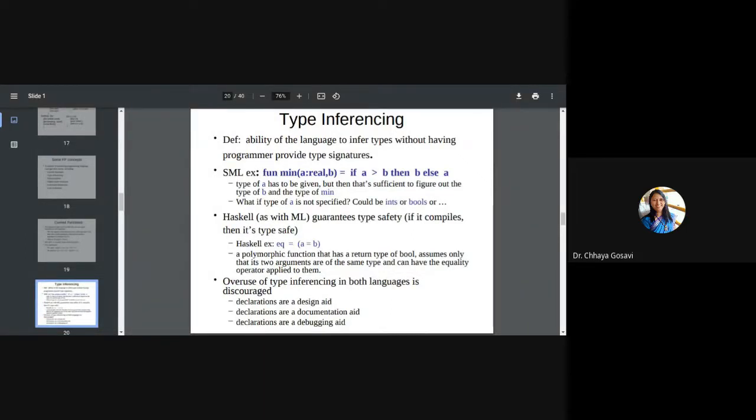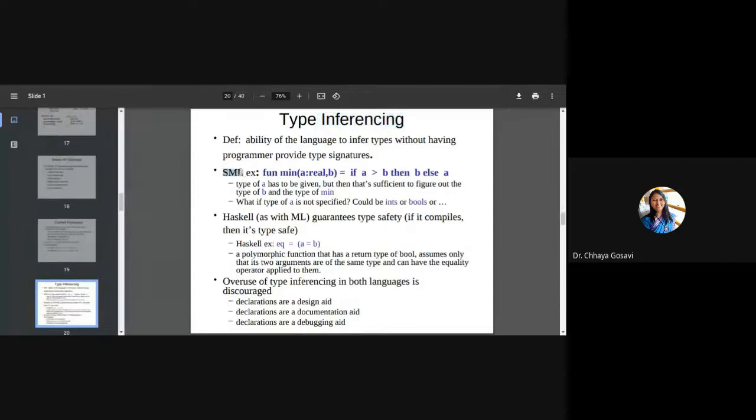But a language has to maintain some rules. You cannot add any two different numbers or different data types. So that is decided by type inferring. It will infer, it will find out, decide its own type as inferred from that expression.